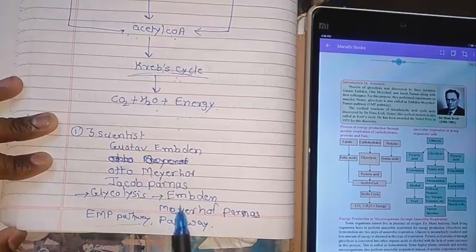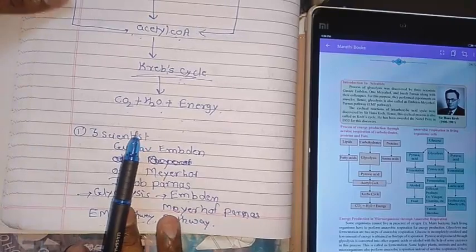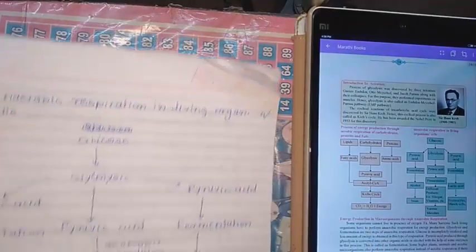Then the scientist Krebs discovered the Krebs cycle, which is also known as the tricarboxylic acid cycle.